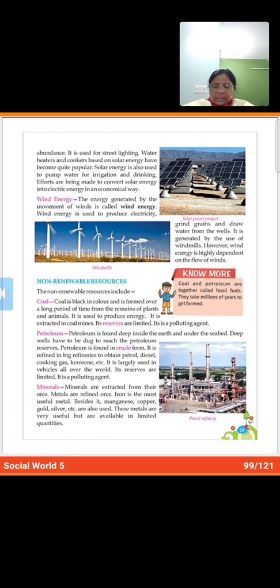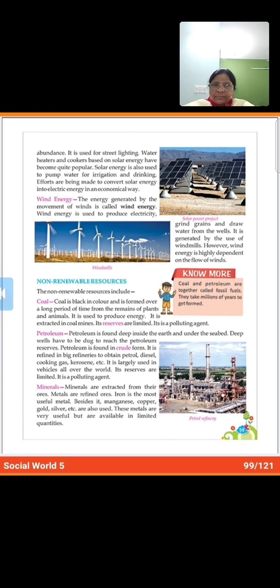Then comes minerals. Minerals are extracted from their ores. Metals are refined ores. Iron is the most useful metal. Besides it, manganese, copper, gold, silver, etc. are also used. These metals are very useful but are available in limited quantities.